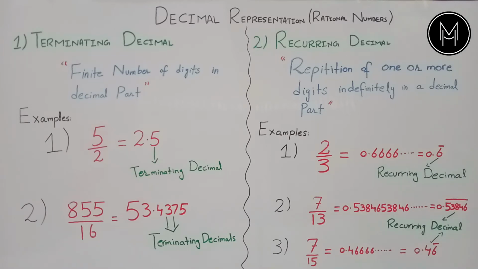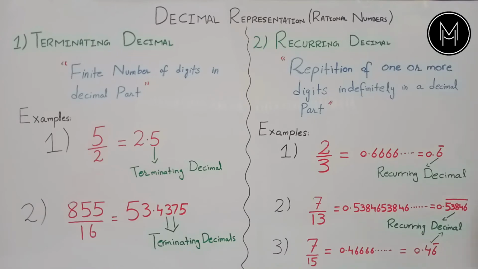Now let's take a final example of recurring decimal. Let's say we have the rational number 7 by 15 whose decimal representation is equal to 0.4666 and so on. Now you can see here that there are 2 digits in the decimal part.